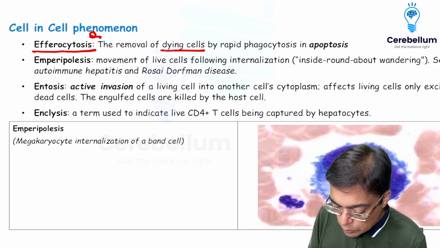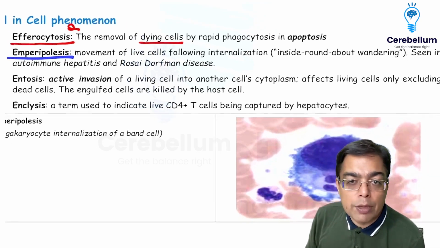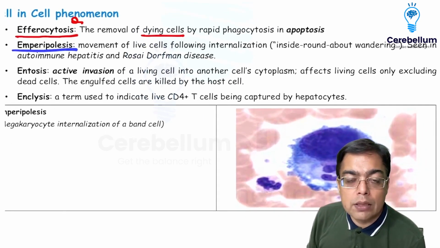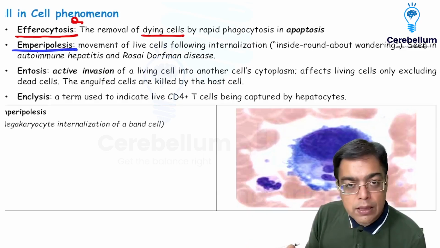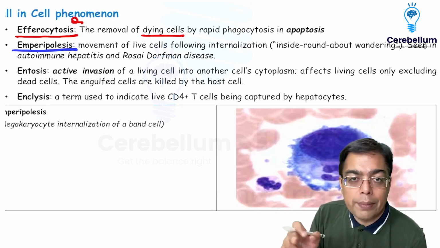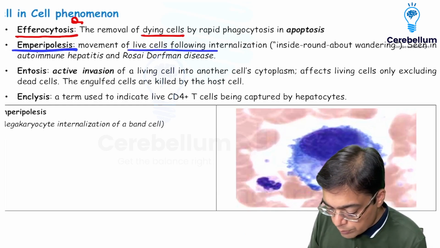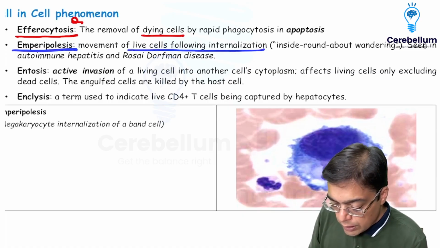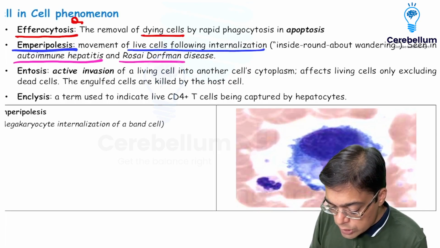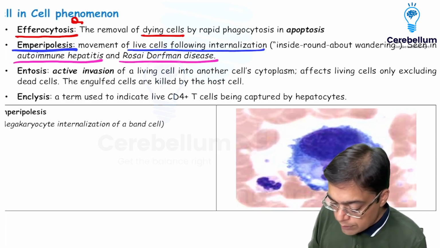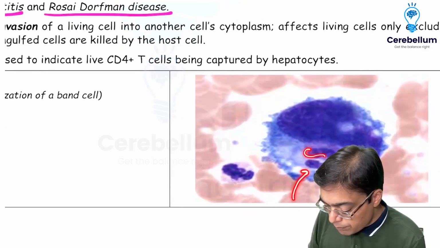The second example of cell within cell phenomena is given the name of emperipolysis. In case of emperipolysis, I just want you to remember the fact that there is going to be internalization of the cell. A live cell would go inside another cell. It will roam around or wander around the bigger cell and then come out safely. So this is going to be a live cell which is going to be moving around after internalization, and this is what is associated with the conditions like autoimmune hepatitis and Rosai-Dorfman disease. Just to cite you an example, as has been given in the image over here, you have the presence of a cell which is given the name of a band cell, right?